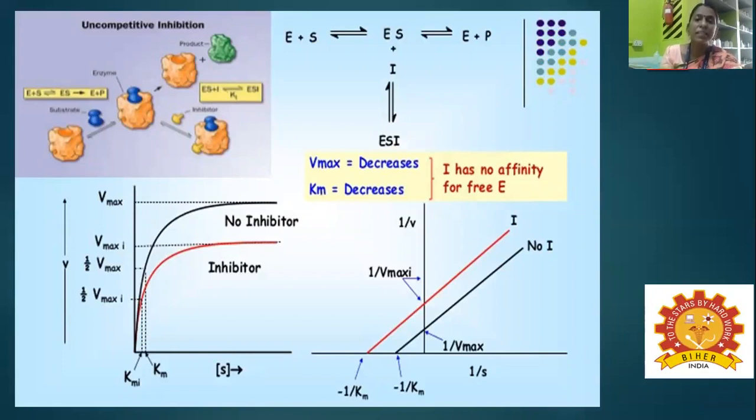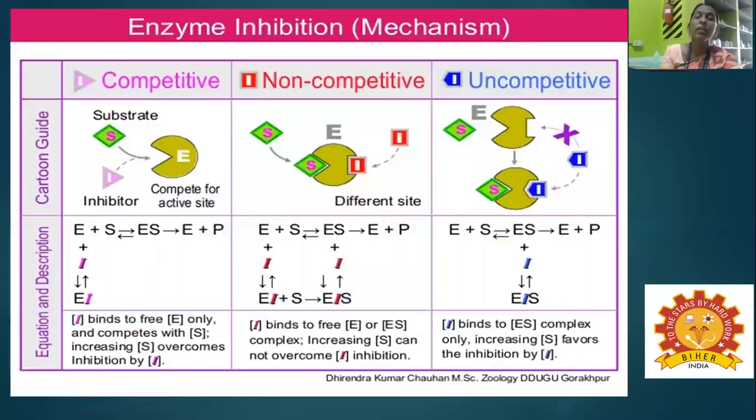So Vmax decreases and Km also decreases, and the inhibitor has no affinity for the free enzyme. These are the three modes, or the differences between competitive, non-competitive and uncompetitive.